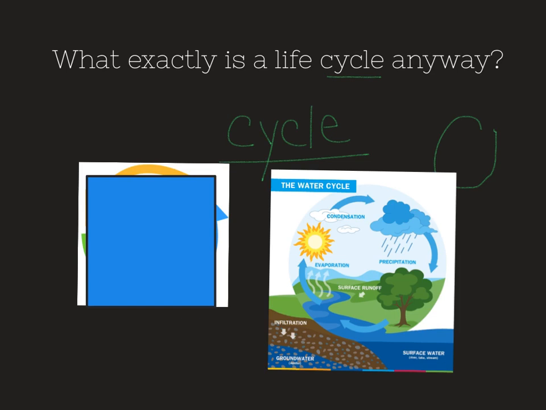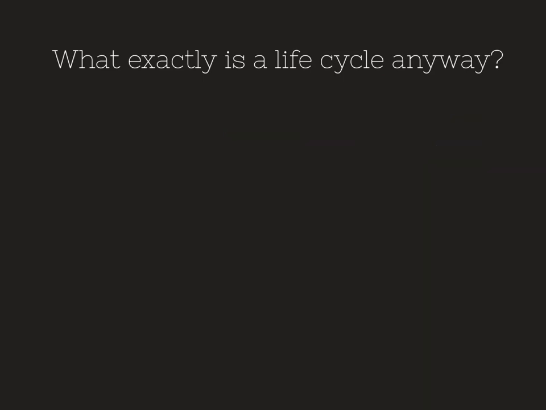So when we think of life cycle, we want to think about life cycling through a process. It's going through a process in a circular motion. So now that we know what a life cycle means, I want you to think about something that you already know of that has a life cycle. What's something that you can think of that has a life cycle?